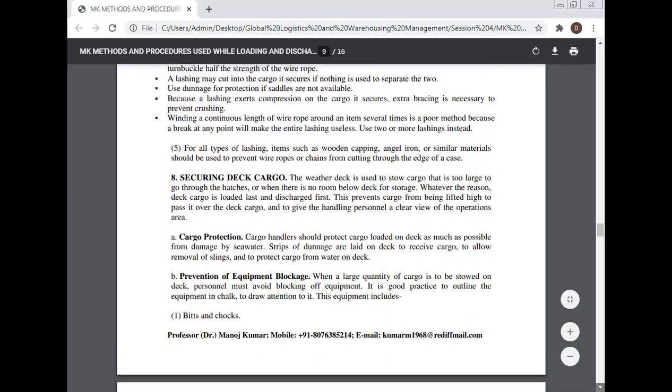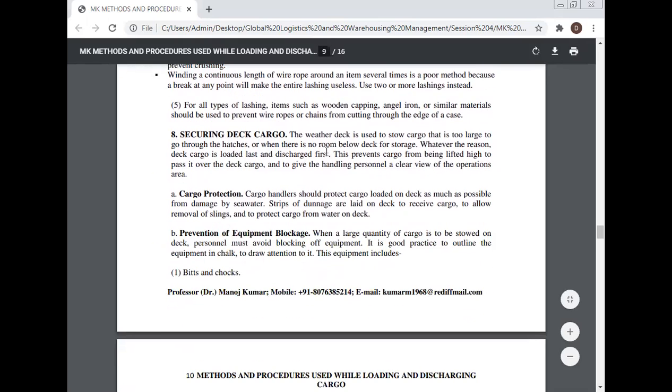Securing deck cargo. The weather deck is used to store cargo that is too large to go through the hatches or when there is no room below deck for storage. Whatever the region, deck cargo is loaded last and discharged first. This prevents cargo from being lifted high to pass over the deck cargo and gives the handling personnel a clear view of the operation area.